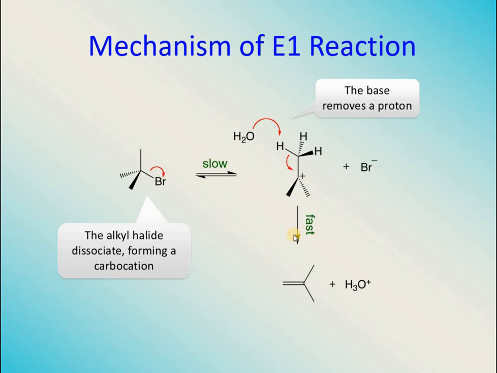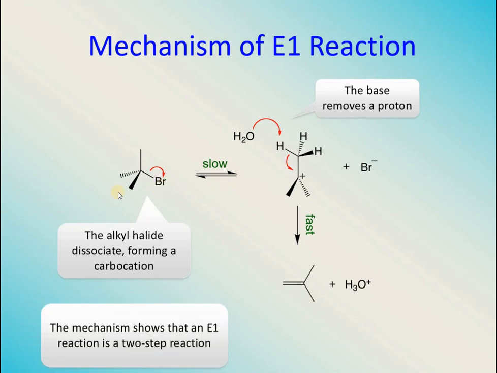So this whole reaction mechanism proceeds in two steps. The first step is the slow step, and the second step is the fast step. As we know, the slow step is the rate determining step, and the molecule involved in the rate determining step is only one. So that's why these reactions are called E1 reactions, because it is a two-step process having a rate determining step in which a carbocation is made.